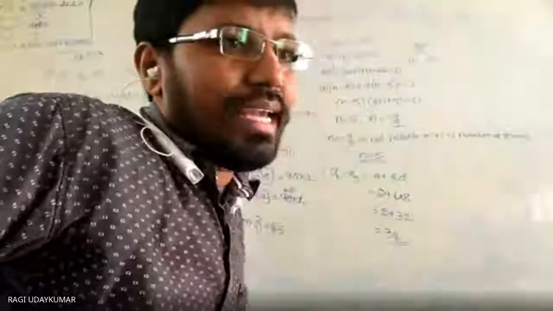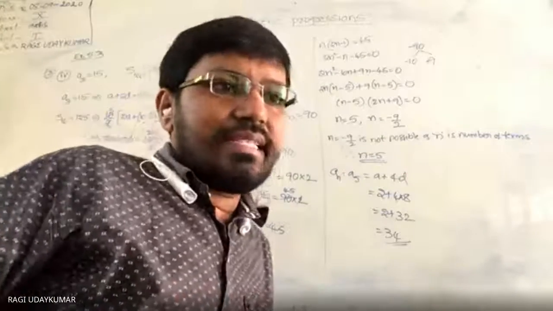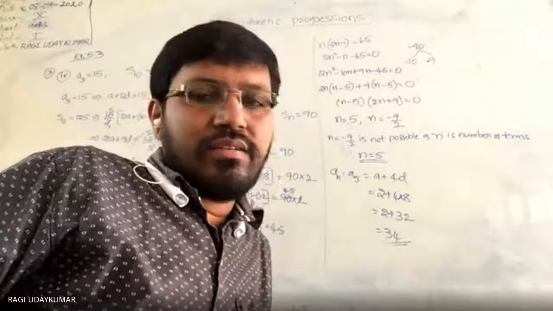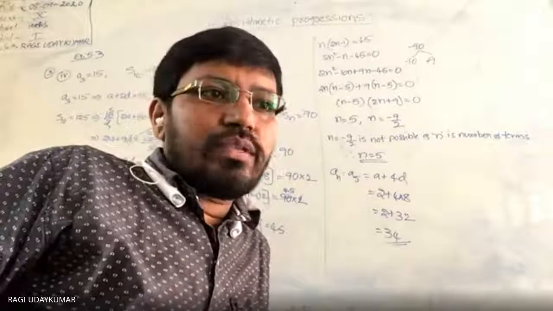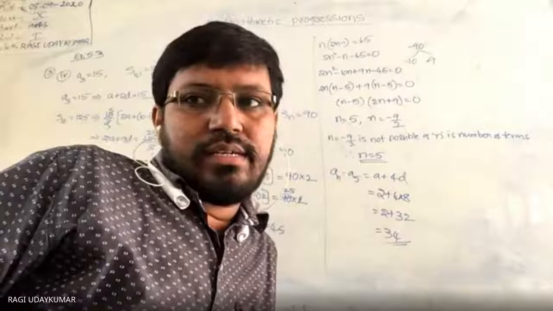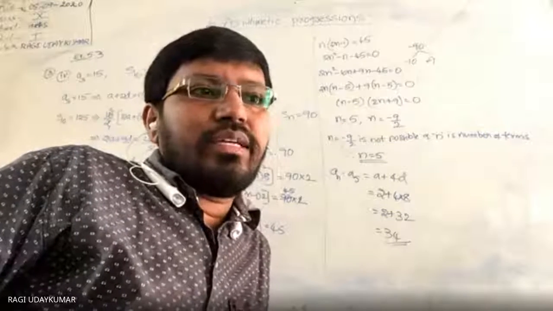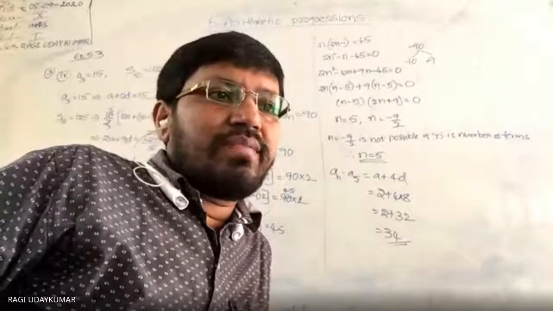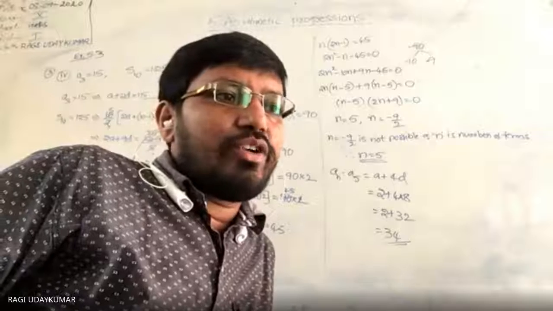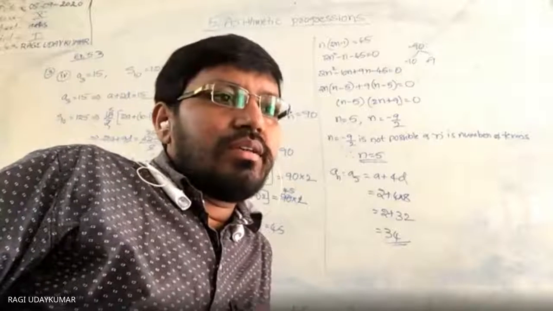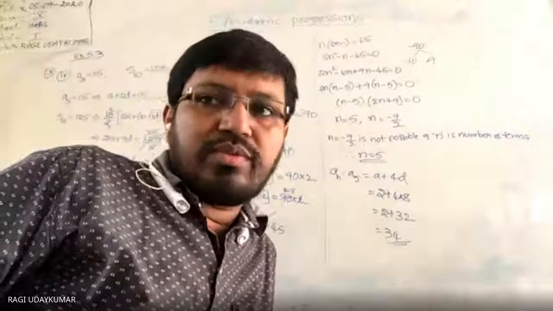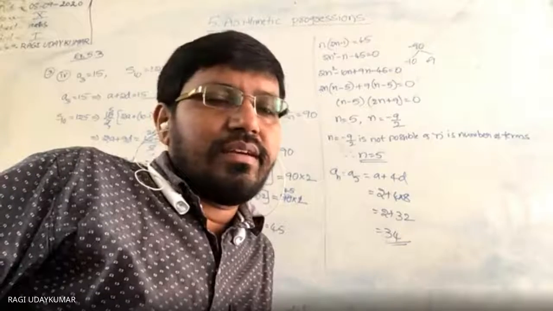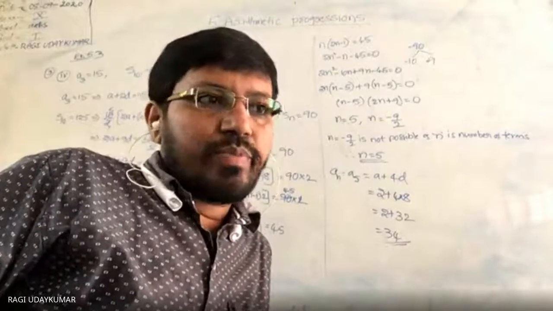Okay, like that, if you see the seventh problem, A is given, An is given, and Sn is given. In both, if you substitute a plus (n minus 1) into d, try the problems here. The seventh problem you may find a little bit difficult, and the remaining problems of this exercise we'll discuss in tomorrow's class.